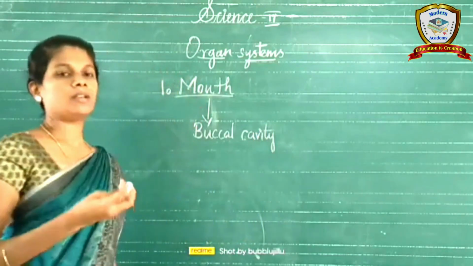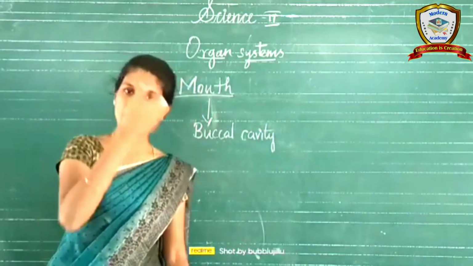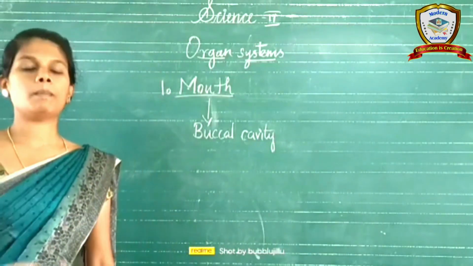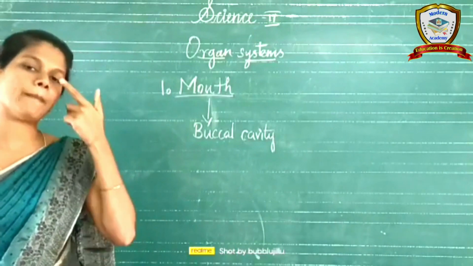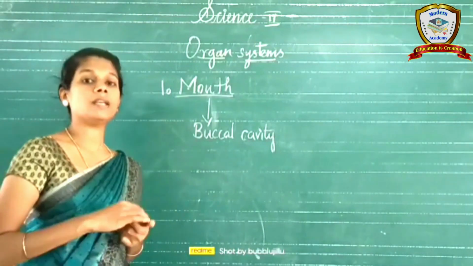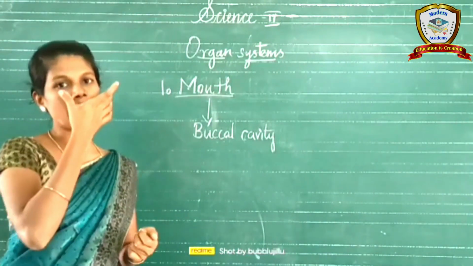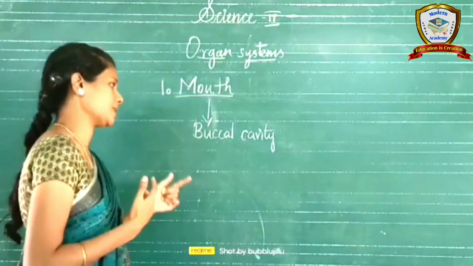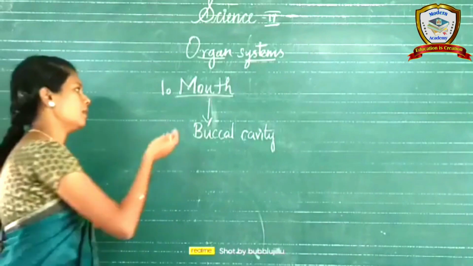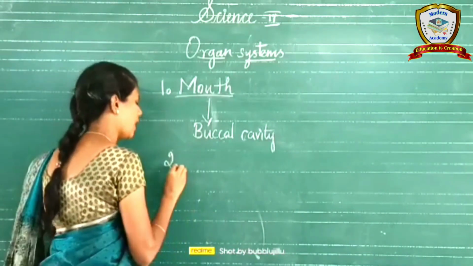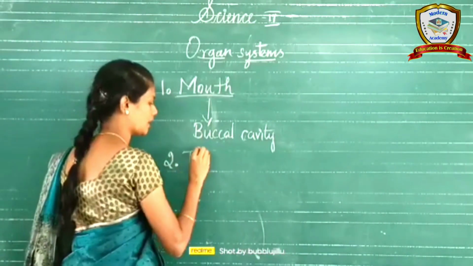Buccal cavity means a cavity is present inside the mouth. This buccal cavity is closed with two lips, the upper lip and the lower lip. Then there are two jaws, the lower jaw and the upper jaw.